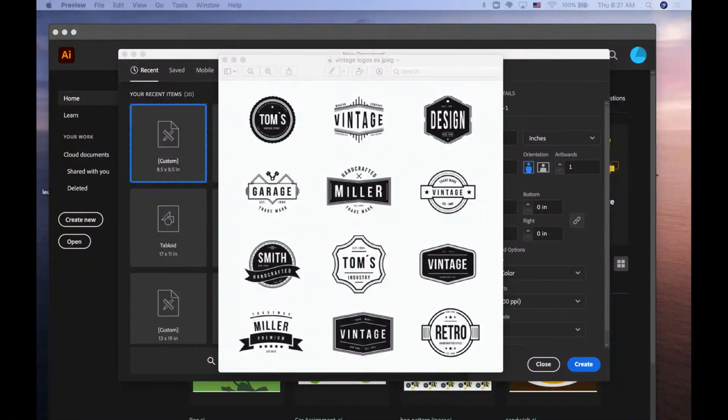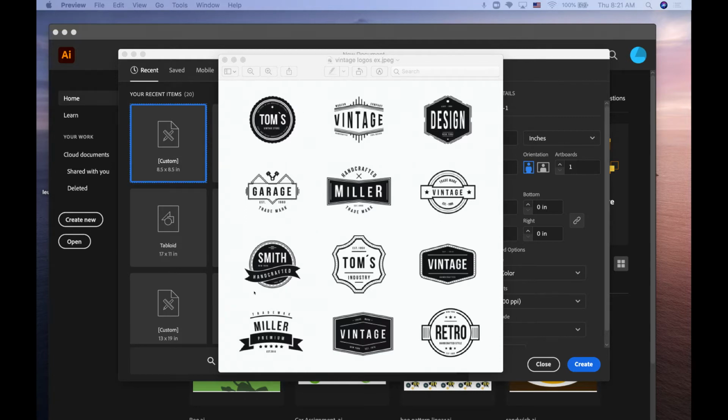Good morning, my friends, and it is now time to learn about the wonders of vintage logos, type on a path, and generally making things look real cool. So, if you search for vintage logos on your search engine of choice, we all know it's Google and not Bing, you'll get a lot of results like this.